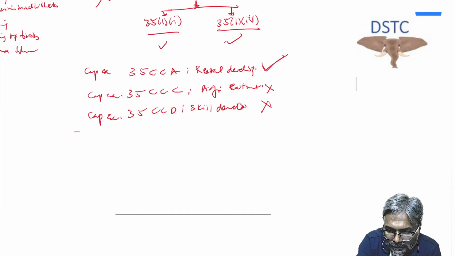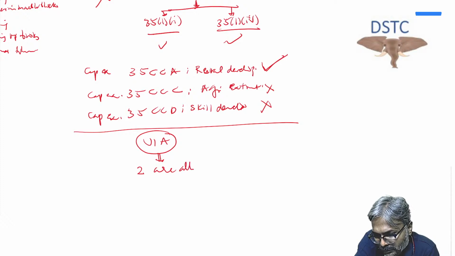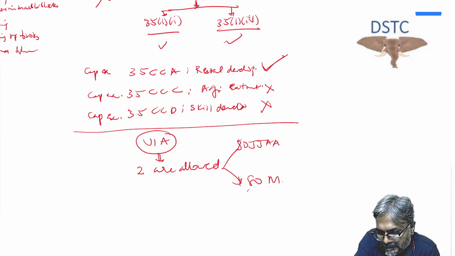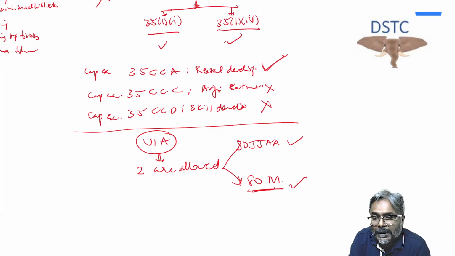The next one, students, is about the Chapter VI-A deductions. So far as Chapter VI-A deductions are concerned, two are allowed. Which are those two? 80JJAA and 80M. These two are allowed. And 80M is available for a domestic company.